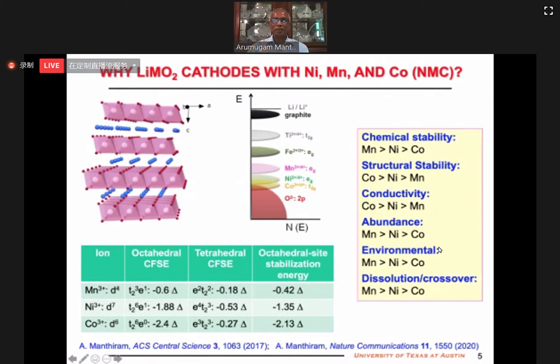There are a few other criteria. Cobalt is metallic, others are not. Manganese is abundant and environmentally benign, and manganese dissolves more. Cobalt doesn't dissolve that much when you discharge. If you look at it, in all of these 6 criteria, nickel is in between manganese and cobalt. The important thing to note is chemical and structural stability, manganese and cobalt are exactly diametrically opposite. That's too bad, but that's what we have, and we have to live with that. That's why we have a combination of NMC.